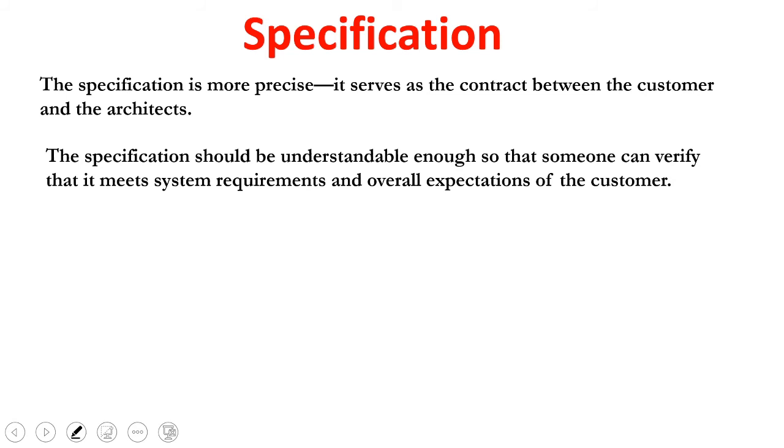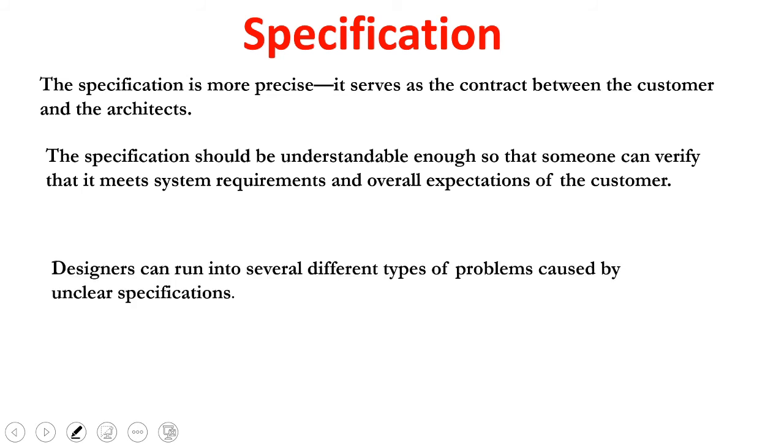Next, the specification should be understandable and very clear so that all your customer's expectations and requirements are fulfilled. The main thing is that the specification document we give is a contract. So it must be understandable enough so that the customer is very satisfied. You are satisfied with his expectation, and the customer is satisfied with your product.